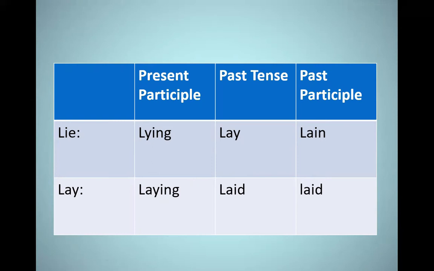So the base form lie, the present participle lying, we change the IE into Y and then add ING, lying. The past tense lay, the past participle lain. I have to remind you that lie, lying, lay, lain is not followed by an object. The second verb, which is lay, the ing form laying, the past and the past participle laid. So it is lay, laying, laid, laid. Also take care that lay is followed by an object. So again, lie, no object, lay plus an object.